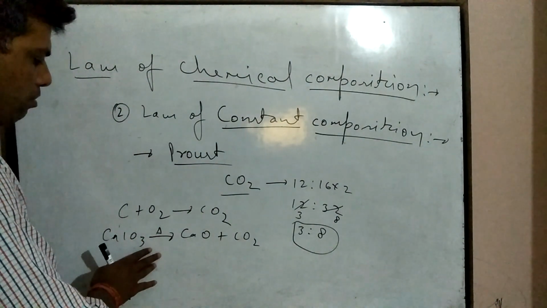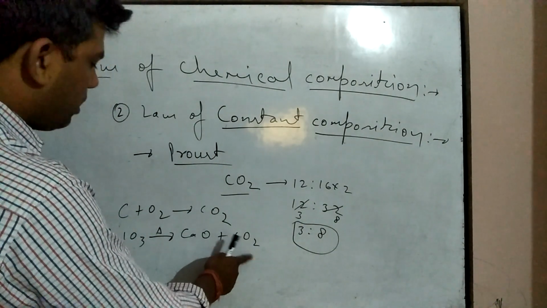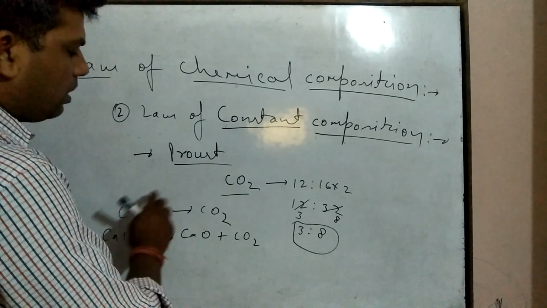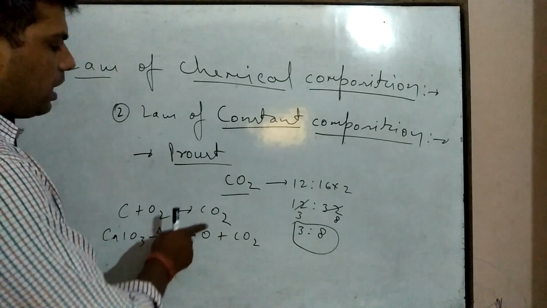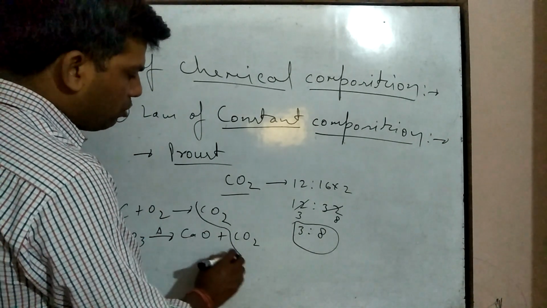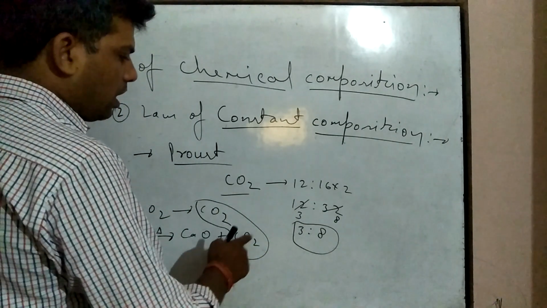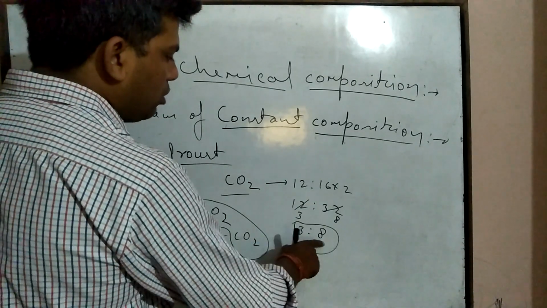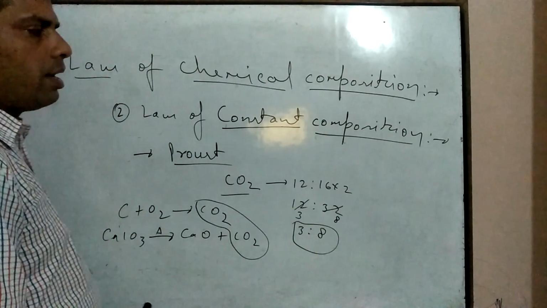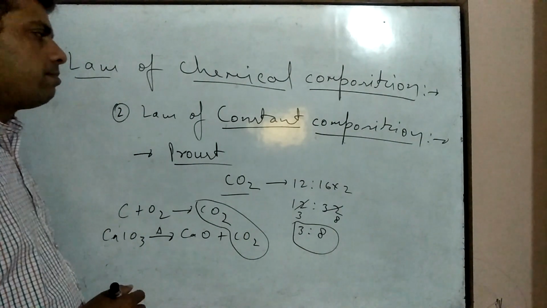After heating calcium carbonate, we can get carbon dioxide, and if carbon is burned directly in the presence of oxygen, then also we can get carbon dioxide. But if we find the ratio of the masses of carbon and oxygen, it will be equal to 3:8 only. It remains fixed, and it is known as the law of constant composition.